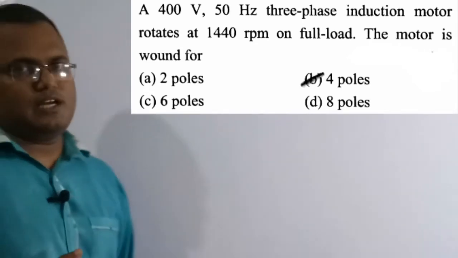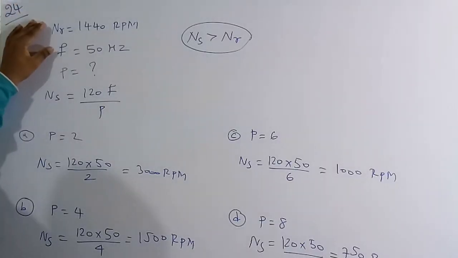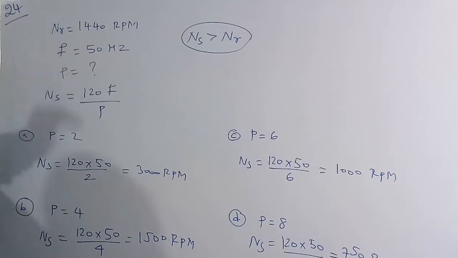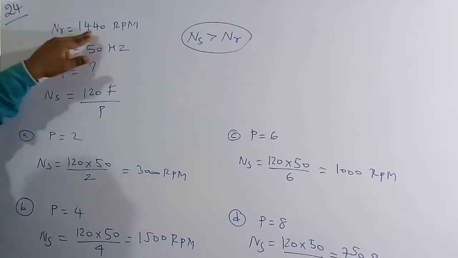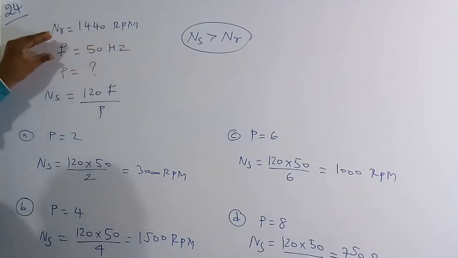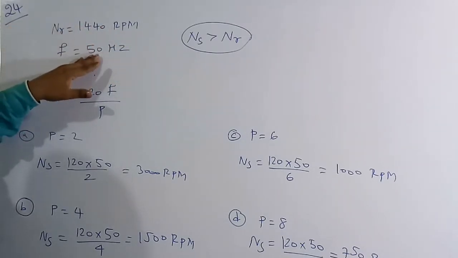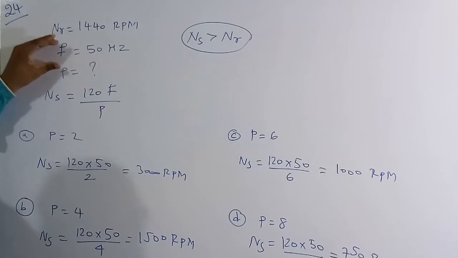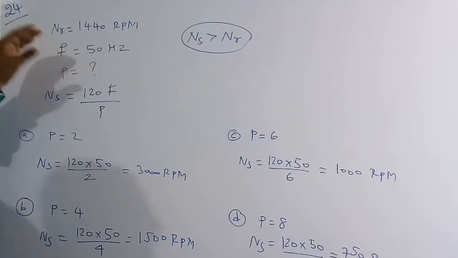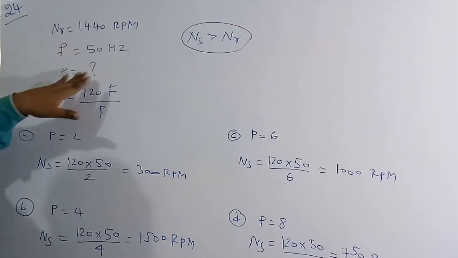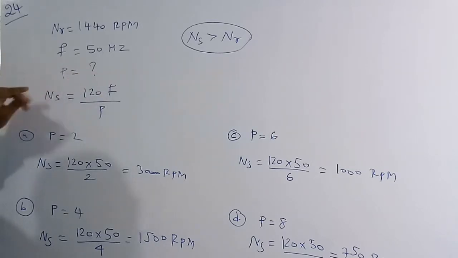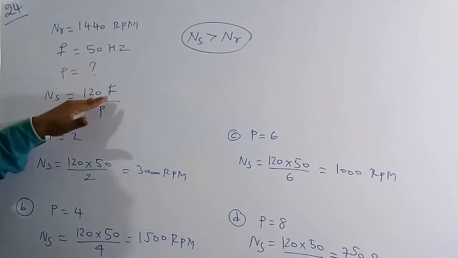So let's solve this numerical. Basically this induction motor is loaded at full load. At the full load condition, the motor rotates at a speed of 1440 RPM, and the frequency of the supply is 50 hertz. Based on this data, we have to find the number of poles this machine was wound for. So P we need to figure out. The basic relation is NS, the synchronous speed, is equal to 120 F by P.